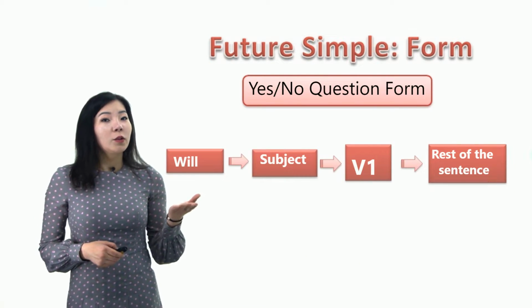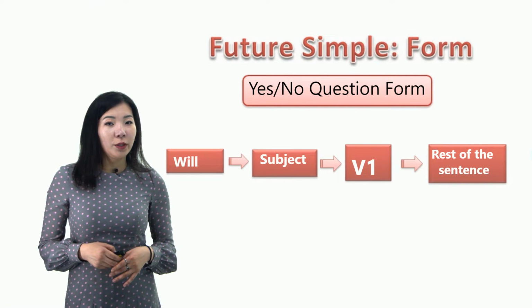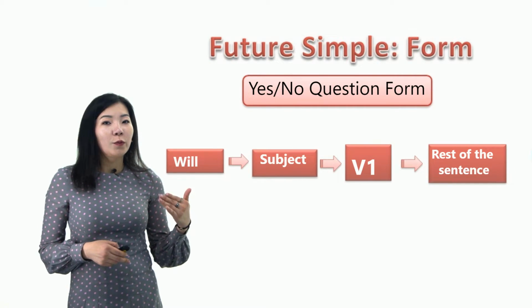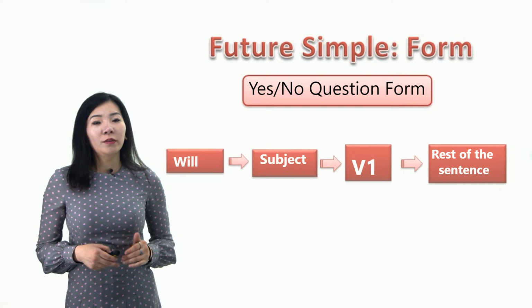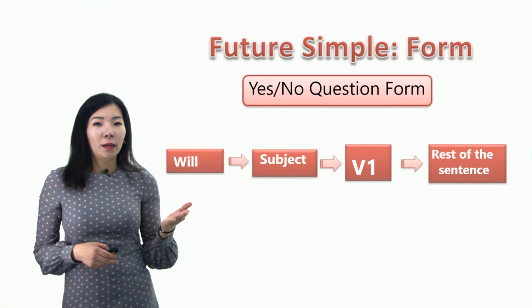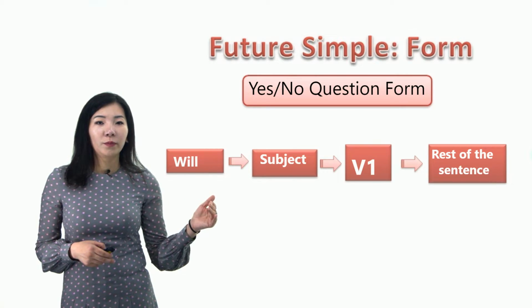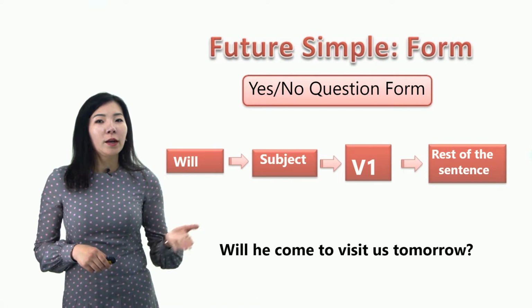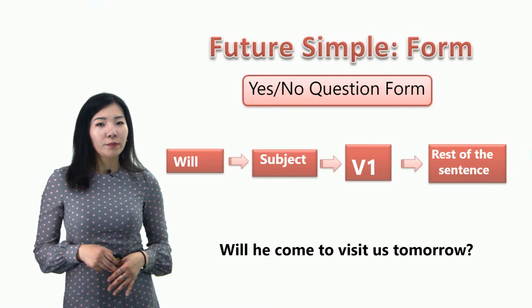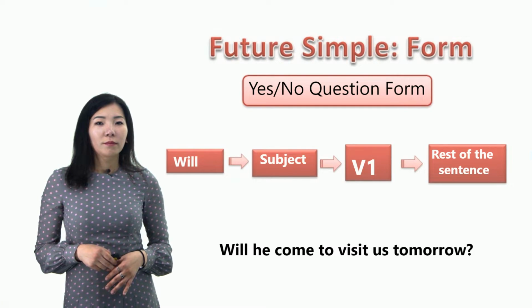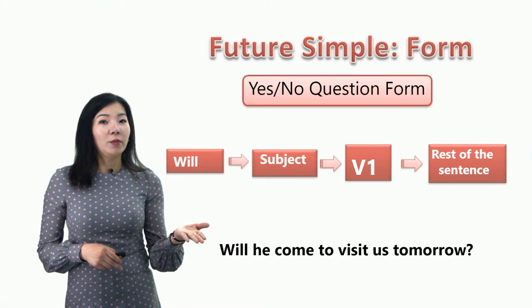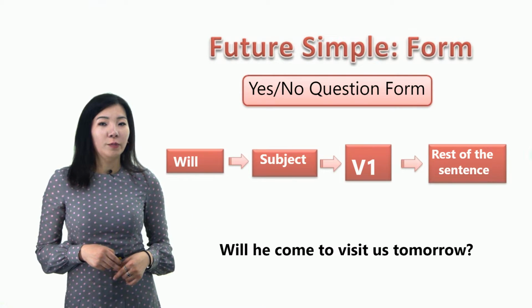To ask yes or no questions in the future simple, we need to put the auxiliary verb will at the beginning of the sentence, followed by the subject, plus the main verb and the rest of the sentence. Will he come to visit us tomorrow? So it's a good example of yes-no questions in the future simple.